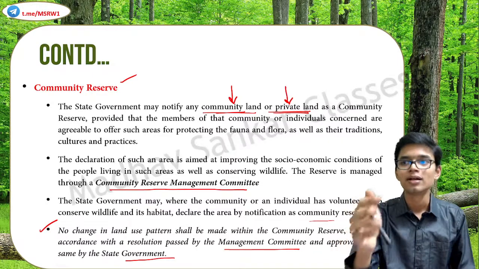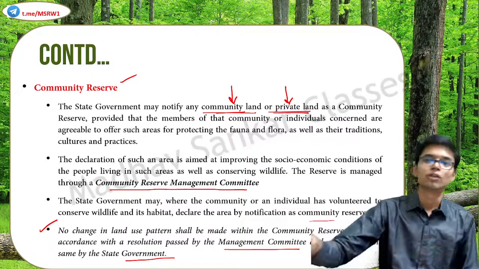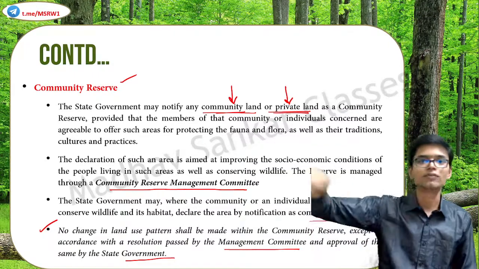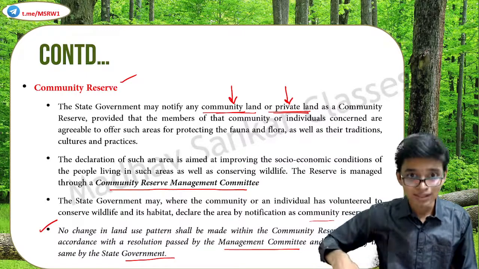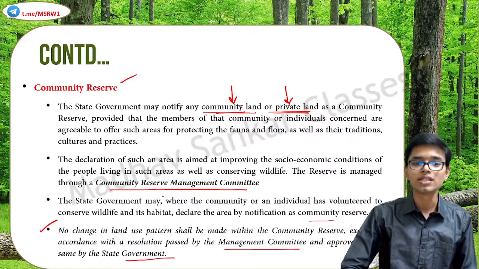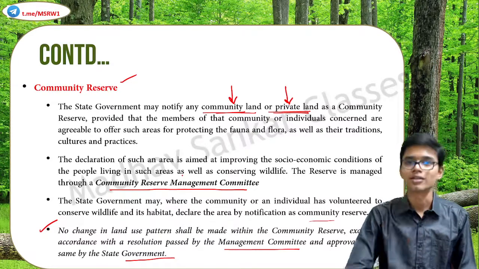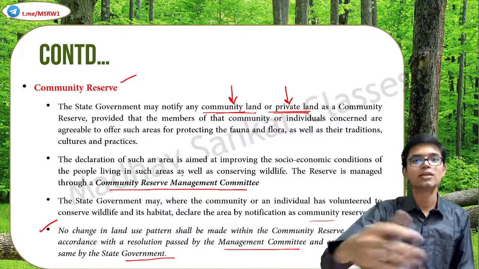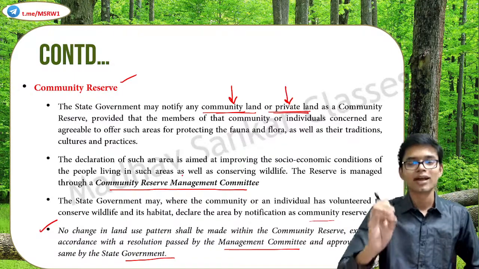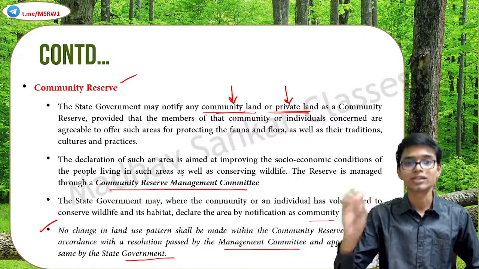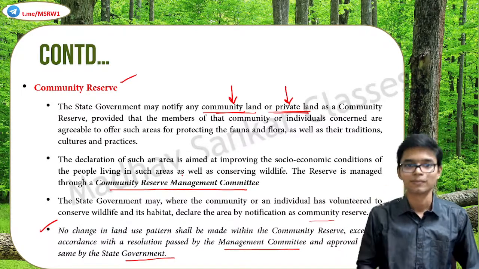For example, all of a sudden, once it is a community reserve, you cannot cut down, say, a patch of the forest and convert that into agricultural land. You can't do that unless it is approved by the Community Reserve Management Committee and by the state government. A resolution has to be passed by this management committee and that has to be approved by the state government. Only then can you initiate any land use change within the boundaries of community reserve.